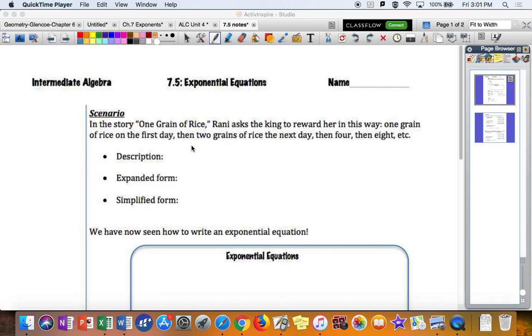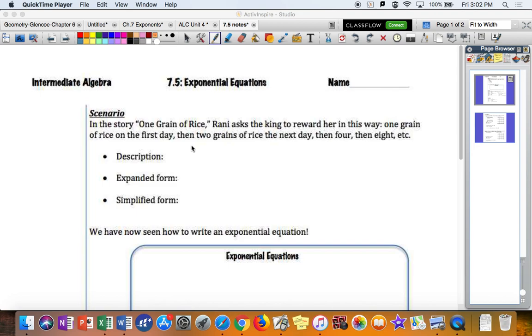Now that we have gone through and seen the story about the 1 grain of rice, we can now think about how that relates to some of the work that we've been doing related to exponents and exponential growth. So at the beginning of the unit, we had talked about a similar story: if your mom gives you 1 penny for an allowance, but then decides to double your allowance every day for a year, so that you'd have 2 pennies on the next day. On the third day, you had 4 pennies and then 8 pennies. Would that be a good deal?